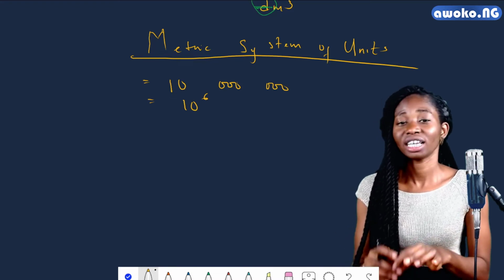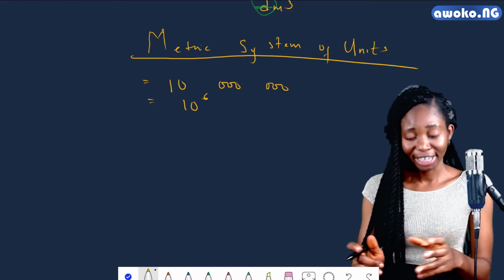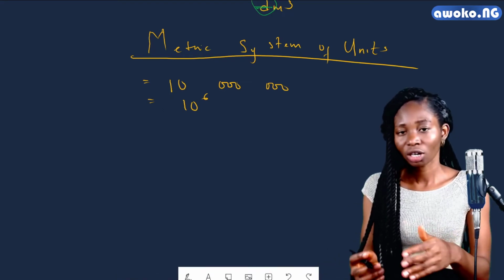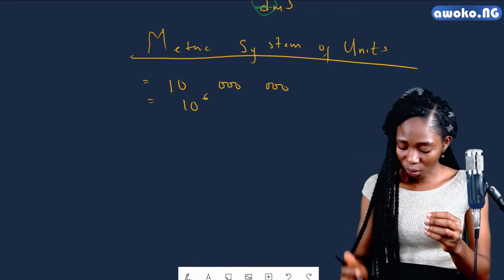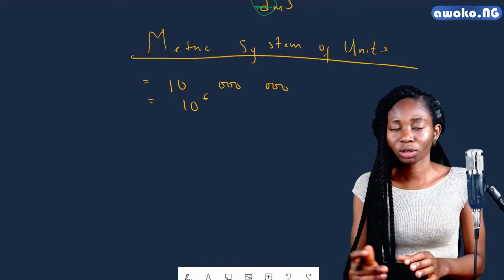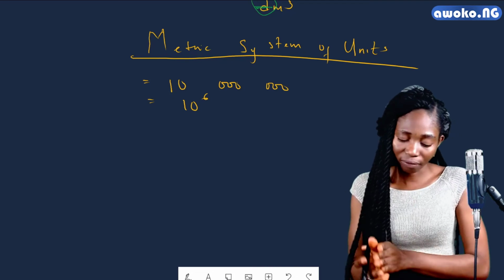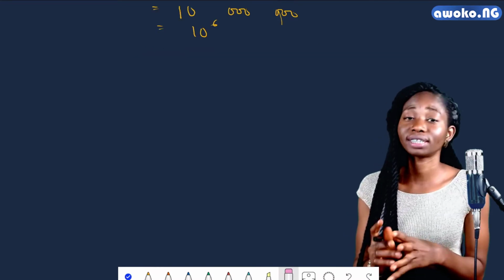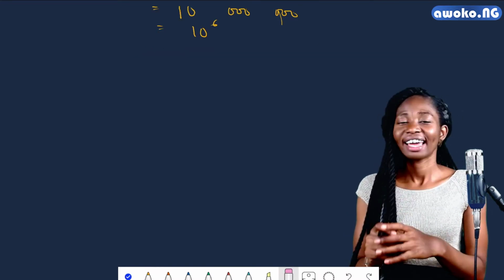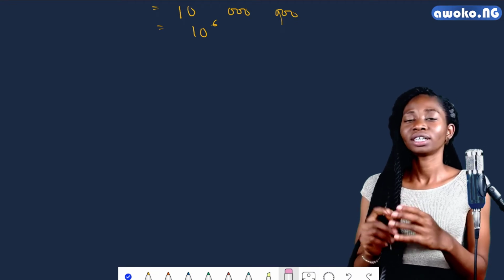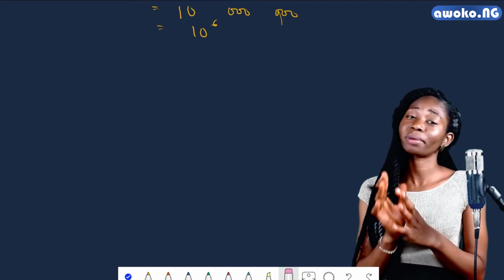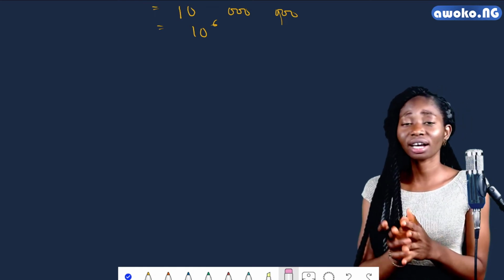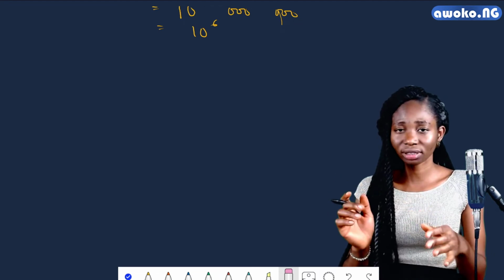Now, this 6 in the metric system of measurements is regarded to be what we call a prefix. We use a prefix to define or describe the 6 because we had to compress this particular value. Now, we have a table for the metric system of measurements. And this table consists of measurements or prefixes for measuring very minute quantities of substances, and as well very large quantities of substances.